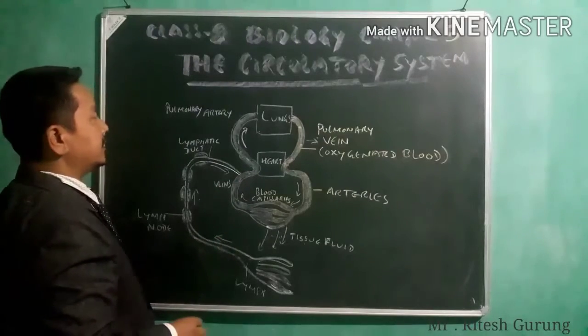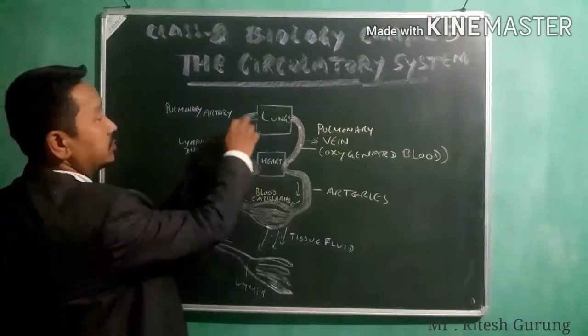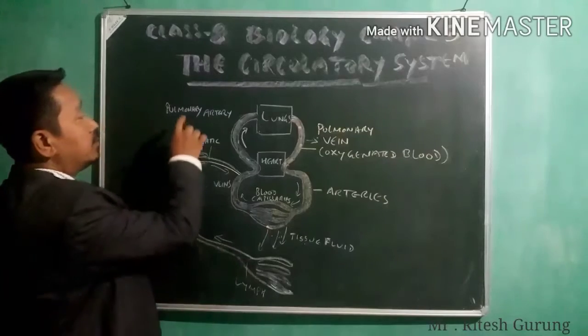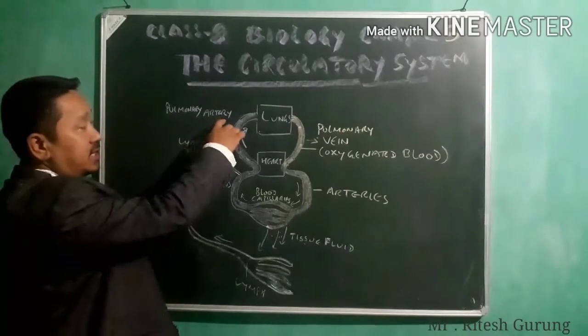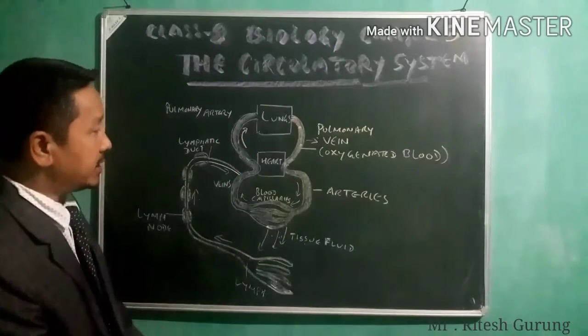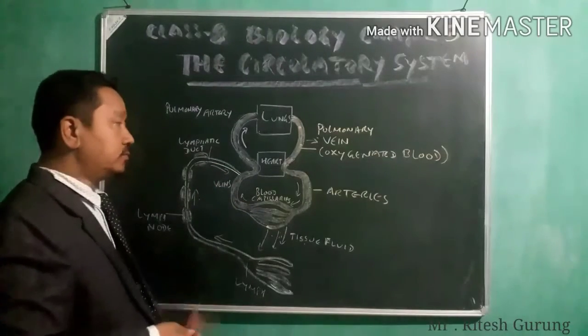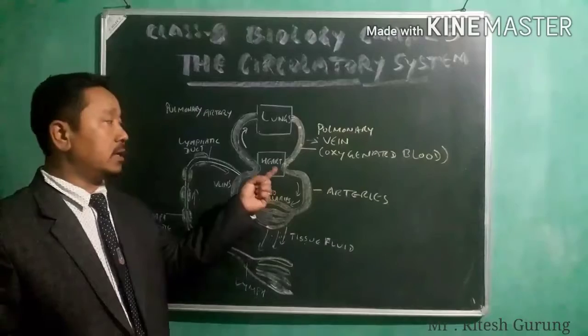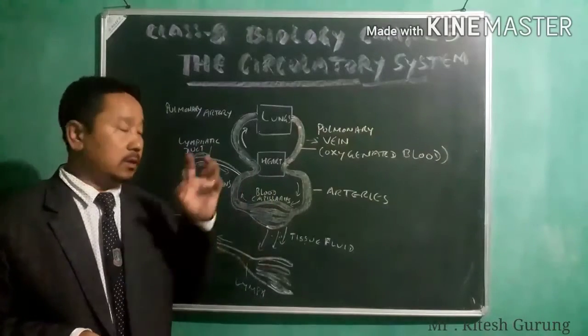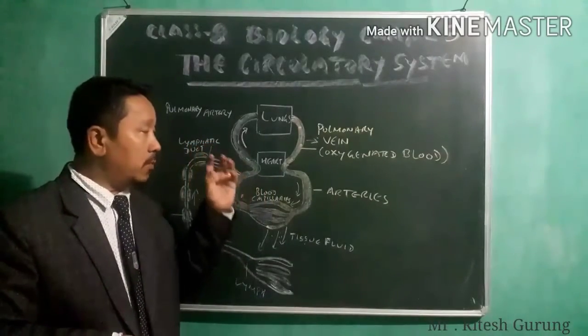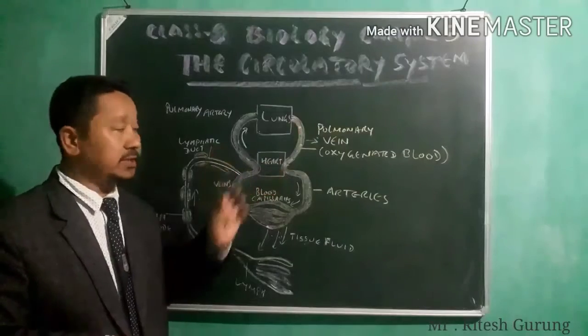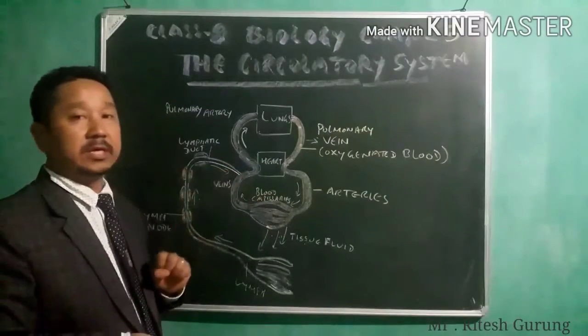All right, then from the heart to the lungs is your pulmonary artery. What is that? Pulmonary artery. All right, see, what happens is that the heart is the pumping part of the circulatory system that pumps the blood.